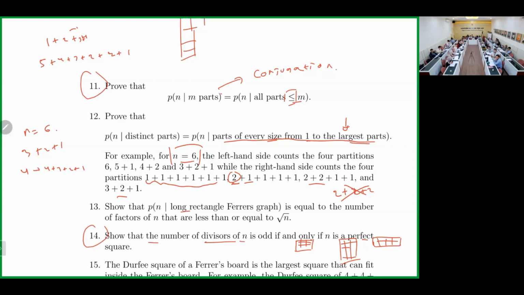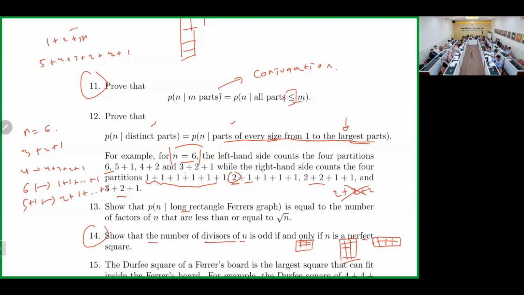Is it correct? By conjugation, we go from the left hand side to the right hand side. So what is the conjugate of 6? 1 plus 1 plus 1. So 6 will go to 1 plus 1 plus 1 plus 1 plus 1 plus 1. And then what is the conjugate of 5 plus 1? 2 plus 1 plus 1.